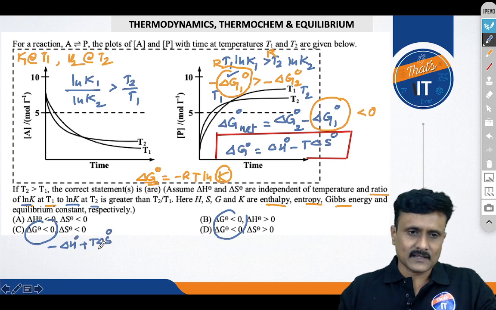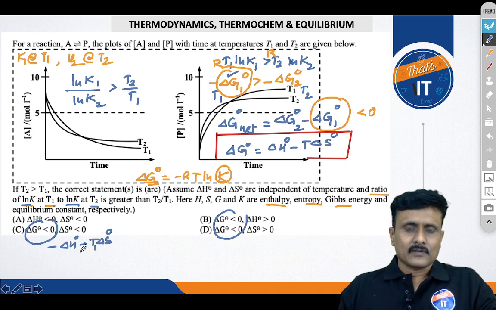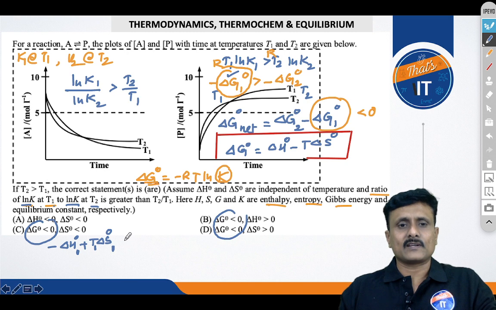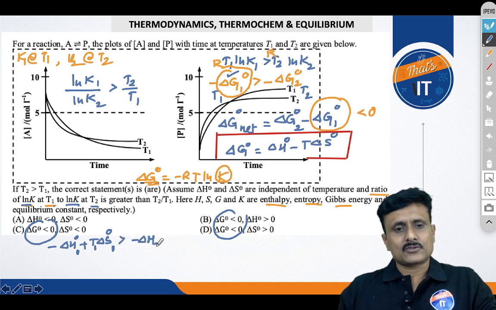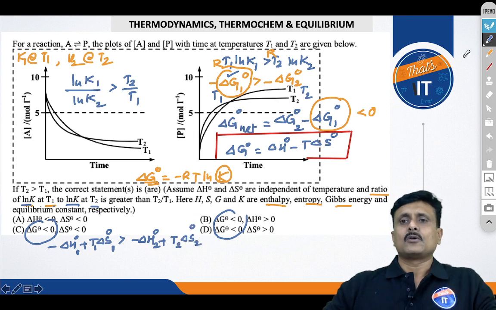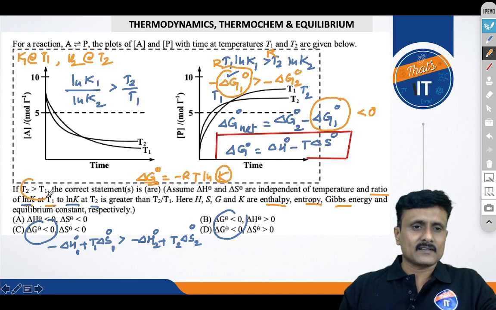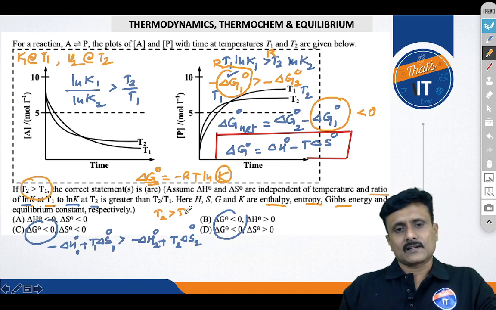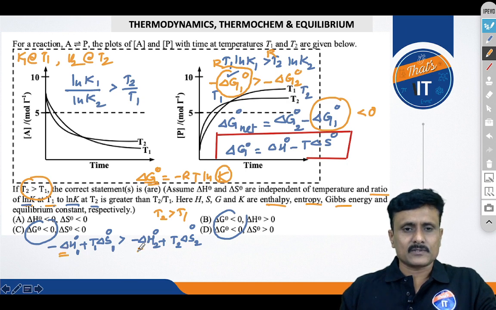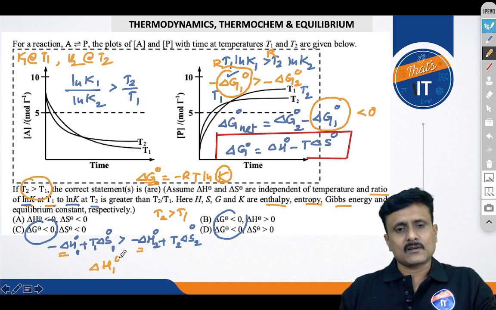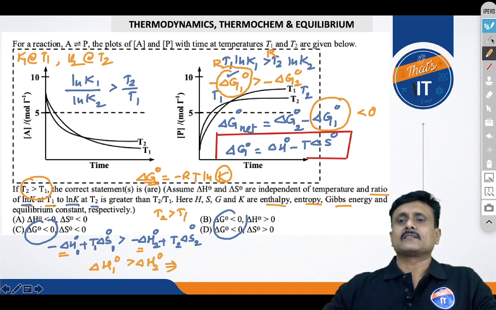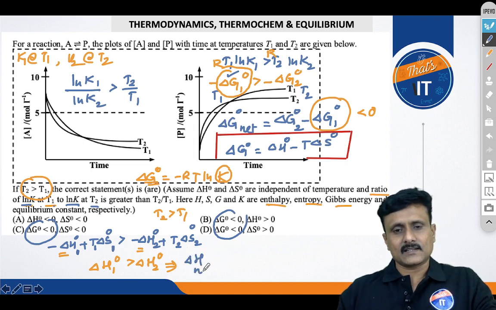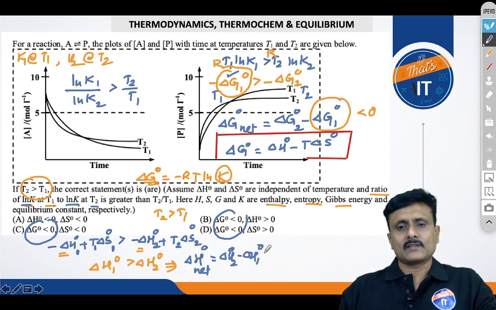Over here I must say that this is T1, this is H1 and this is S1, greater than minus delta H2 naught plus T2 delta S2 naught. Over here you can see clearly that the T2 value is greater than T1. It's given that T2 is greater than T1. Therefore, we can conclude that here again delta H1 naught is greater than delta H2 naught. That implies the delta H of the net equation, which is equal to delta H2 minus delta H1, is also turning out to be negative.